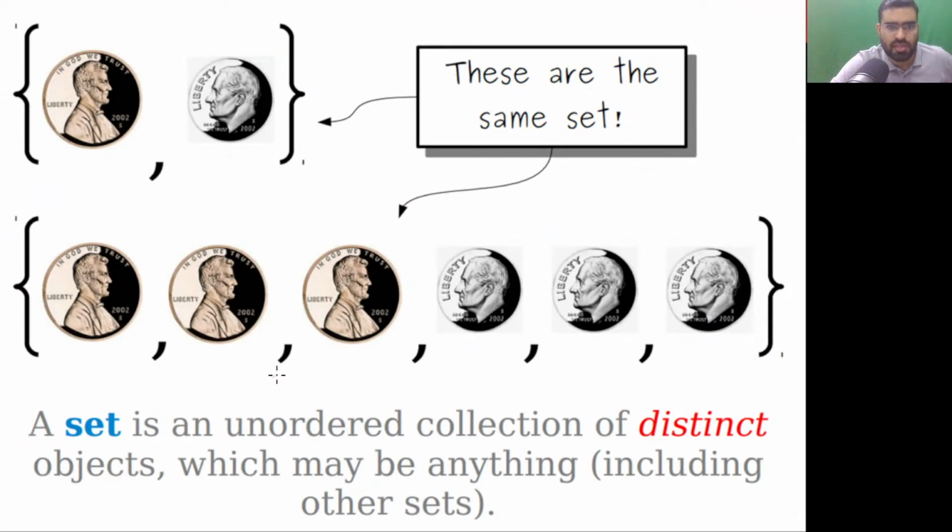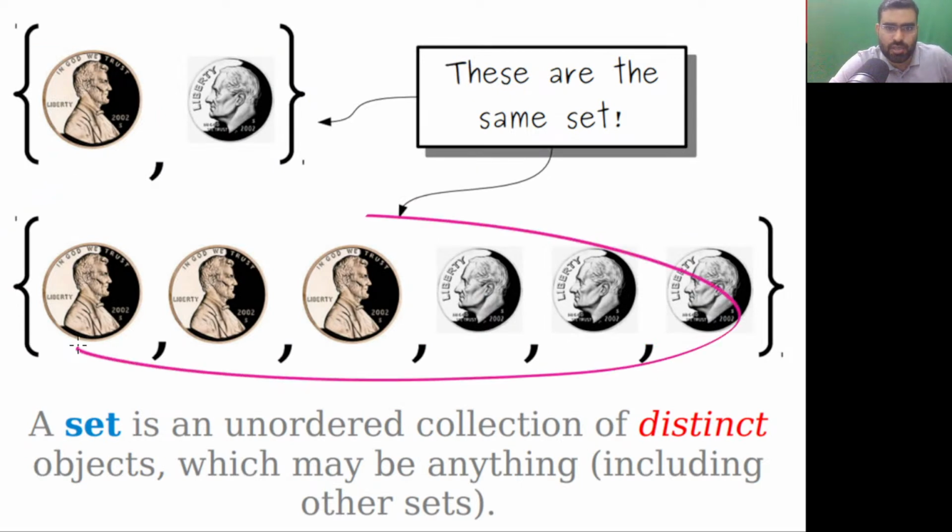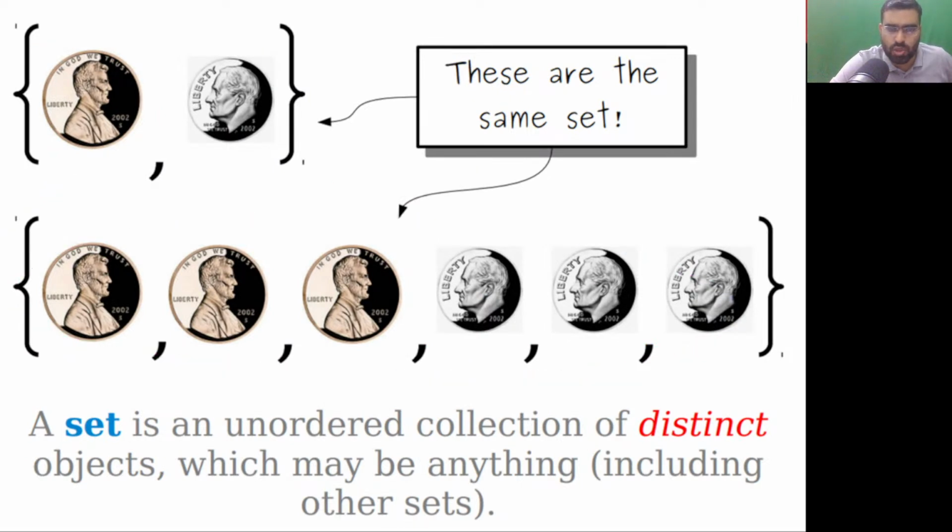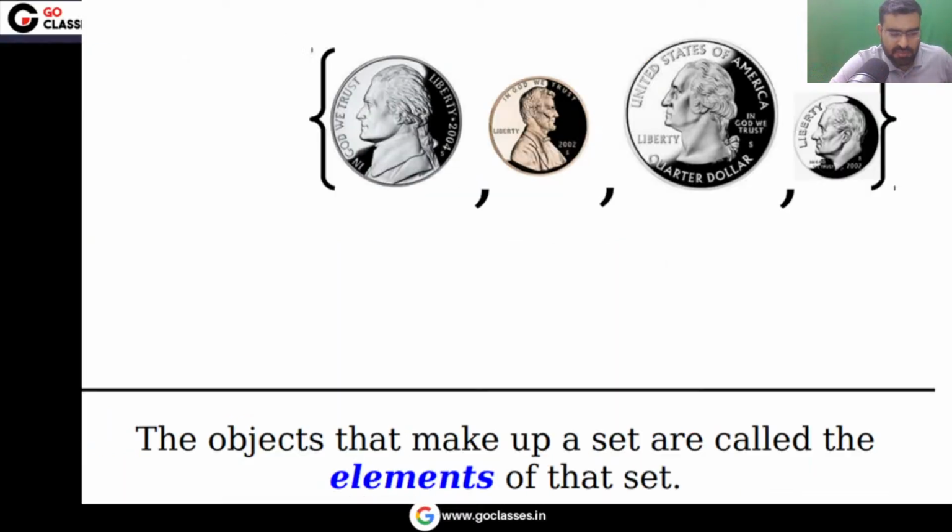Now let's move on. These two sets are the same. In this set, you have only 2 elements. We ignore the duplicates. Duplicates do not matter. Now let's see the next one. Ultimately you can see that this is a set. In this set you have a total of 4 elements. The cardinality of this set is 4.